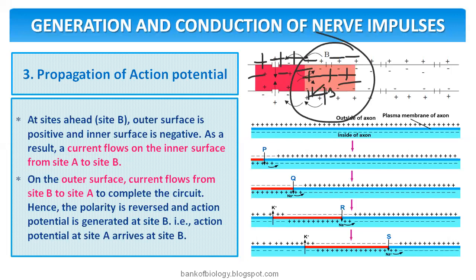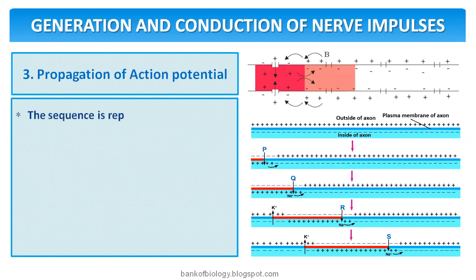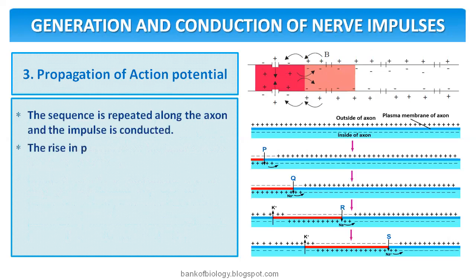Okay, so it will move on like that. It will continue, from site B to site C. If you add site C like this, inside from B to C, outside from C to A, that changes here. Here also outer negative, inner positive it will become. So the action potential at site A arrives at site B. The sequence is repeated along the axon and the impulse is conducted.